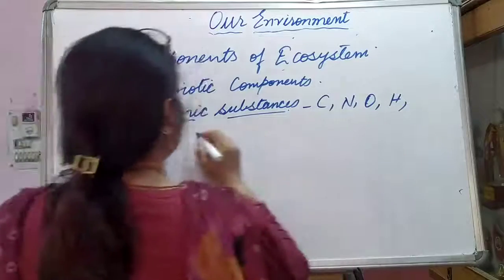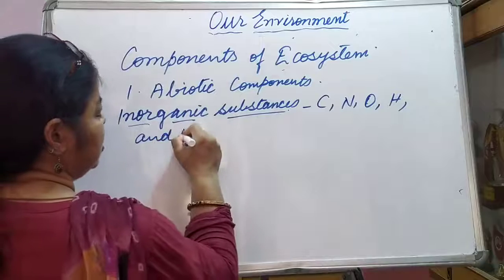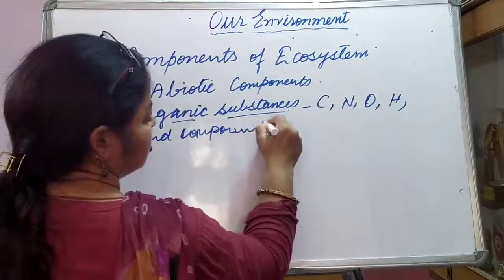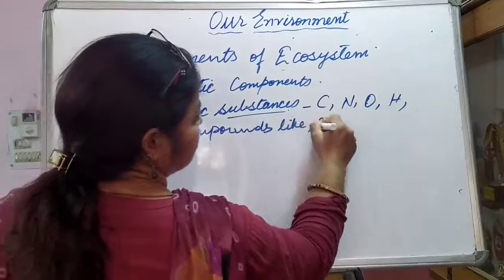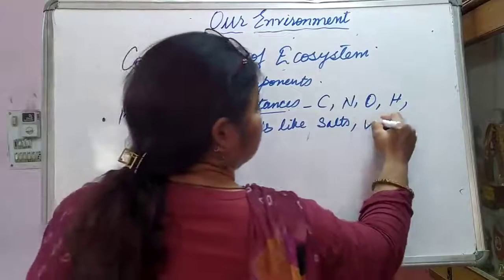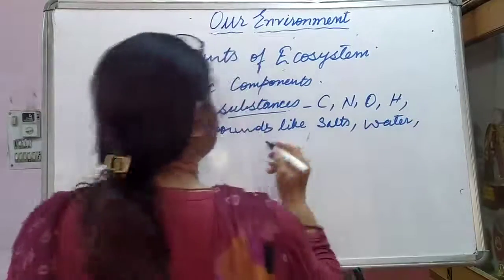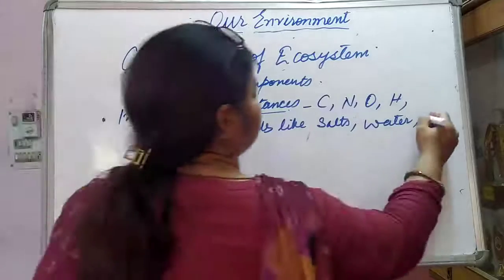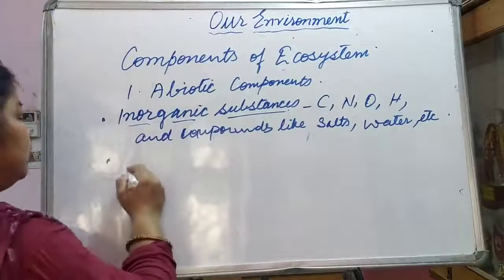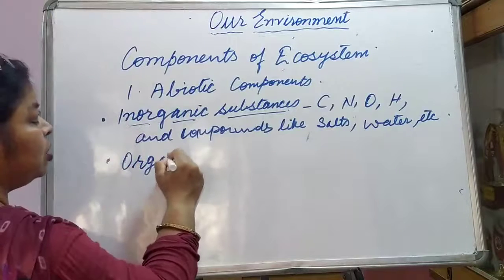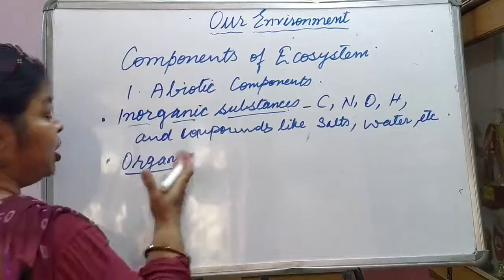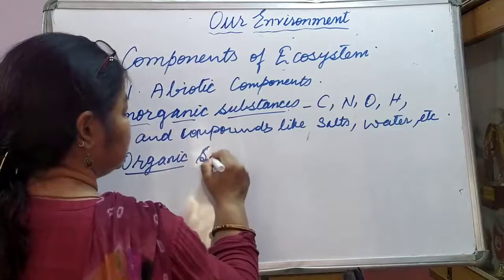These are the compounds, like salts or water, and some gases, etc. Okay, fine. The second one is organic compounds. What are the things falling under this category?